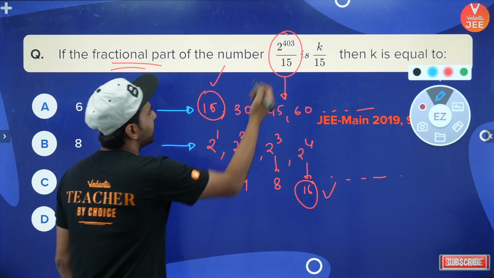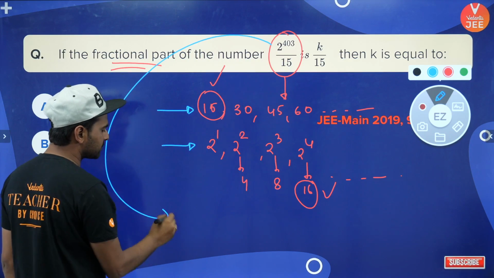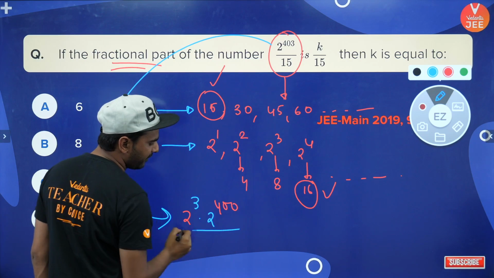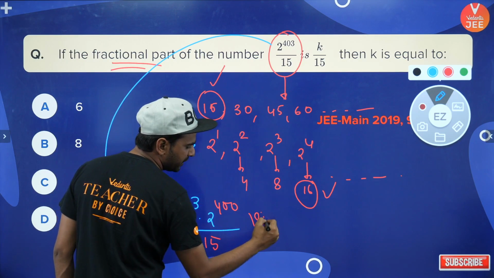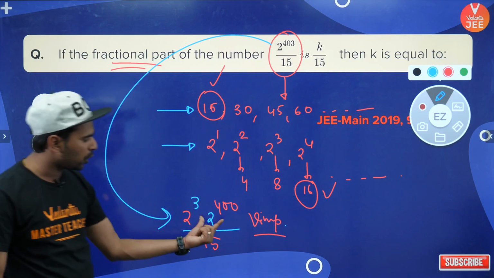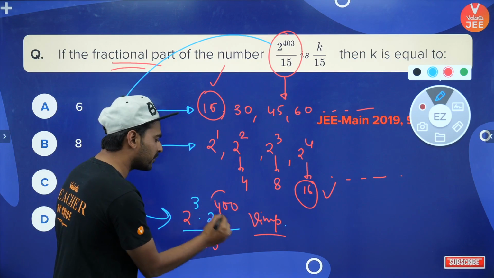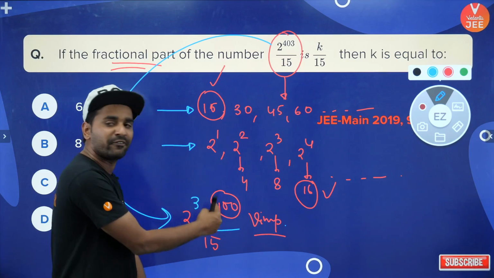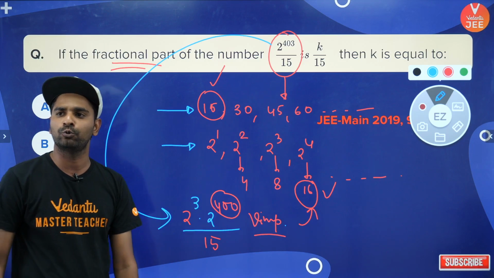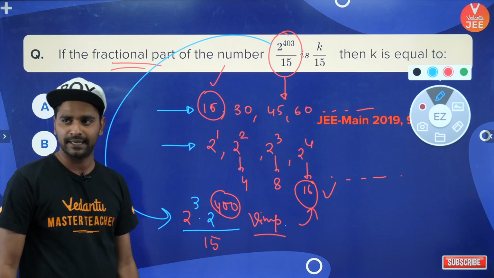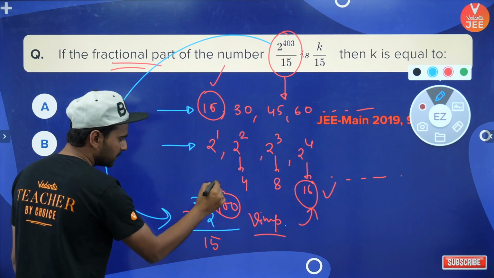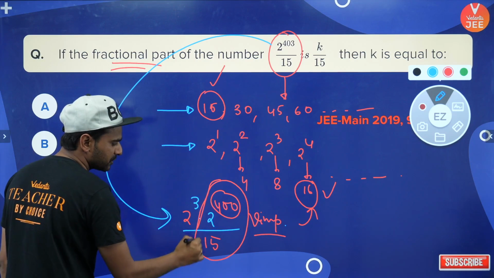तो I can see that I can write down this particular number as 2 to the power 3 into 2 to the power 400 divided by 15. Now this is a very important thing which I have written. Why I have written it like this is because I want to make some power of 2 as a multiple of 4, because here I am picking the power of 2 as 4, that is 16. Now just deal with this particular portion first.